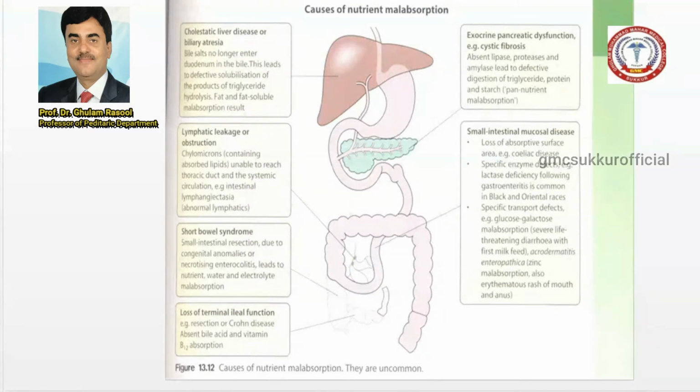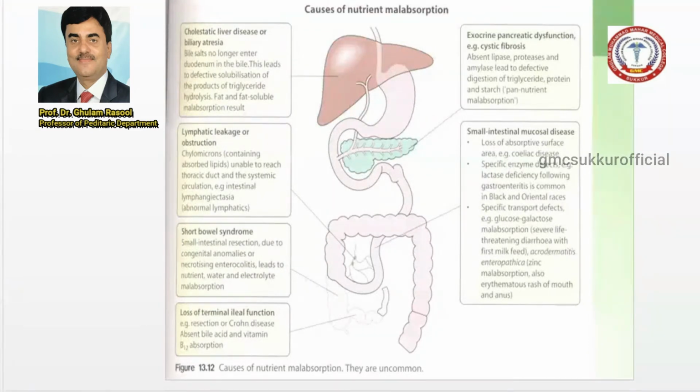So regarding the malabsorption syndrome, this is where the bile salts no longer enter the duodenum, meaning biliary atresia. So uptake is good, but excretion is a defect.